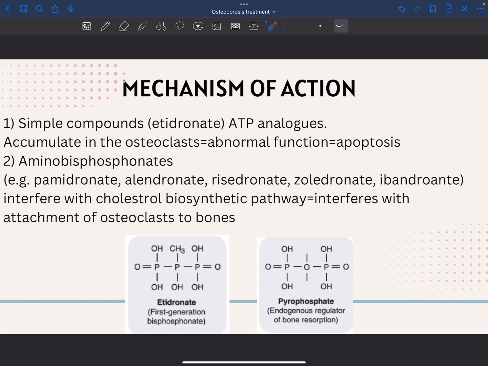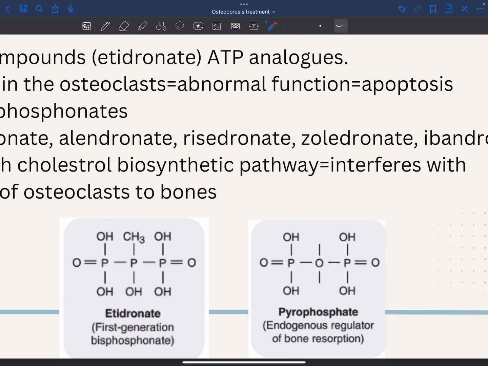We have simple compounds like etidronate that look like pyrophosphate. As you can see, they are structurally so similar. So what happens here, when etidronate gets to the bone, the osteoclasts get so excited, they start taking up this etidronate. They think that this is their ATP precursor. Then they realize this is not ATP, we got tricked, and then they undergo apoptosis.